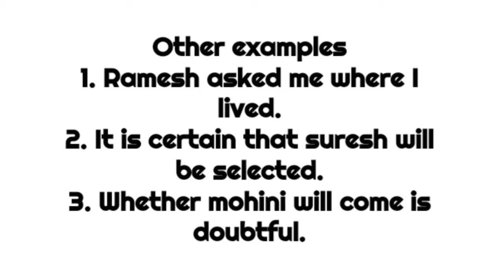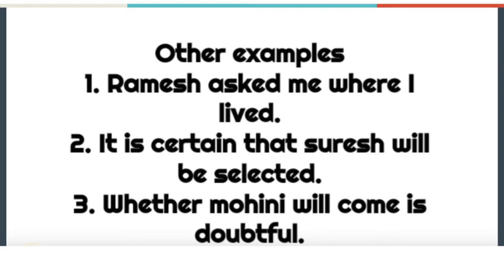It depends on the main clause. Now question the verb in the main clause. The verb is asked. If you question the verb what, the answer is noun clause. Noun clause begins with that and WH words. So the noun clause in the first sentence is where I lived.